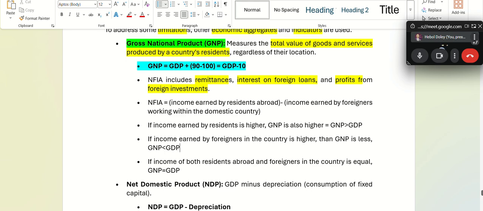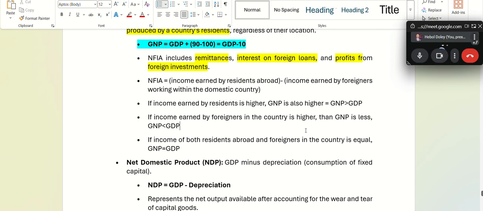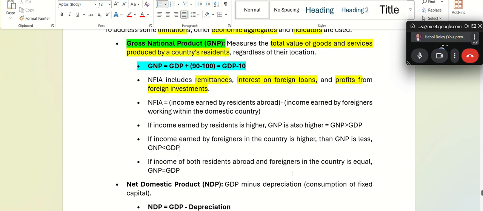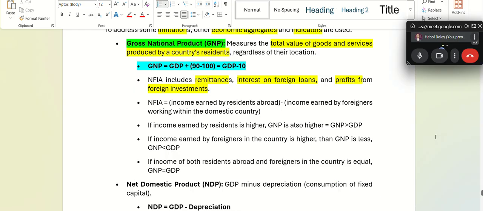Fine. Now you understand the relation? Everyone understood? I want to clarify. I will not proceed.